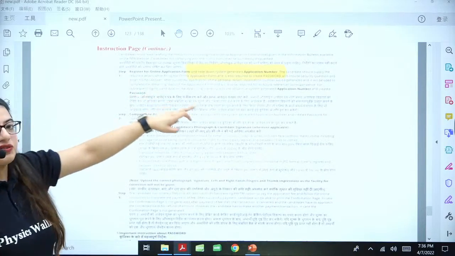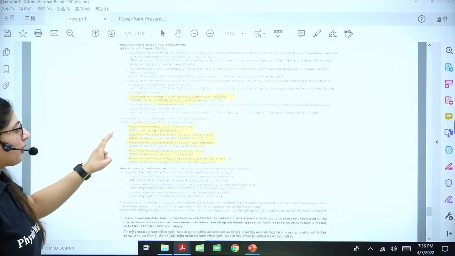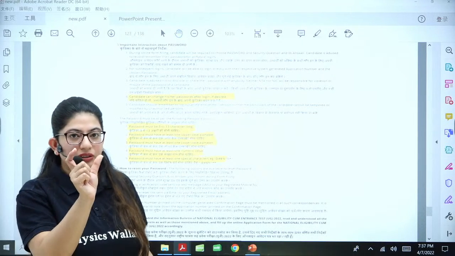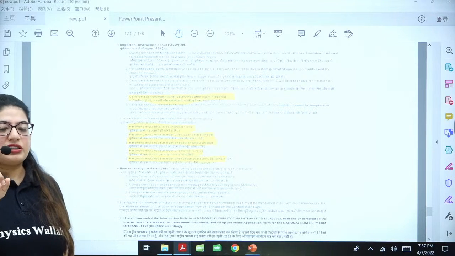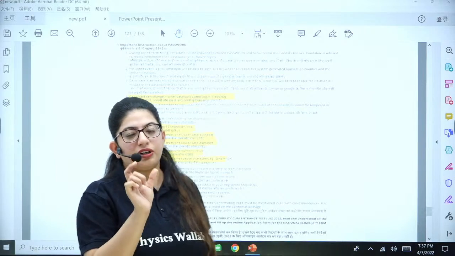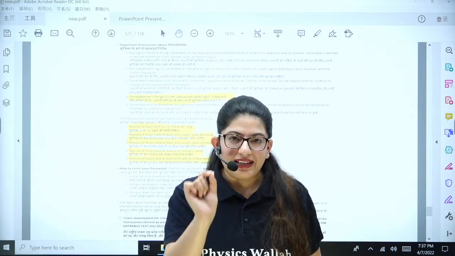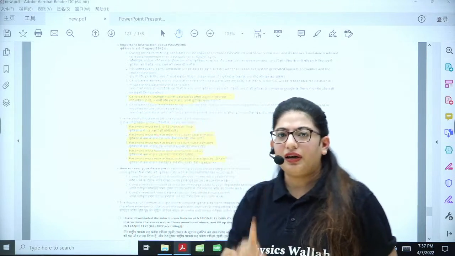So again, the password is important. How will you put a password? What is the criteria? It should be around 8 to 13 characters long. First, there should be one uppercase letter. For example, your name is student, and you're putting student in the password. Keep S capital, or any of the letters. You need one capital letter, right?